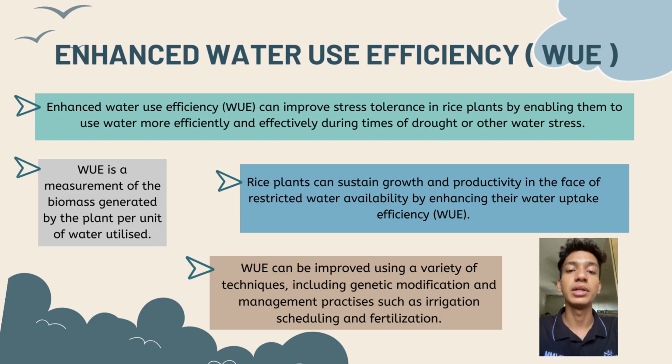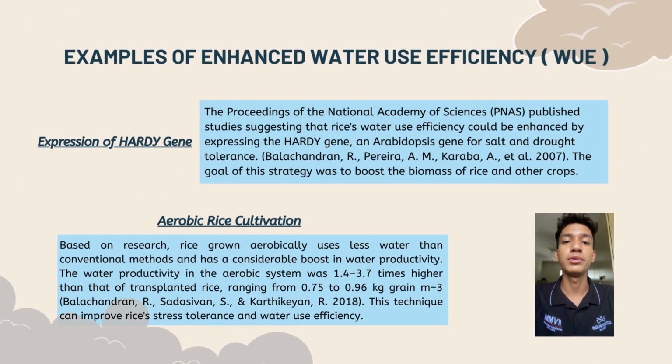(WUE). WUE can be improved using a variety of techniques including genetic modification and management practices such as irrigation scheduling and fertilization. So, here are examples of WUE. The first one is expression of the Hardy gene. The Proceedings of the National Academy of Science (PNAS) published studies suggesting that rice's water use efficiency could be enhanced by expressing the Hardy gene, an Arabidopsis gene for salt and drought tolerance. The goal of this strategy was to boost the biomass of rice and other crops.